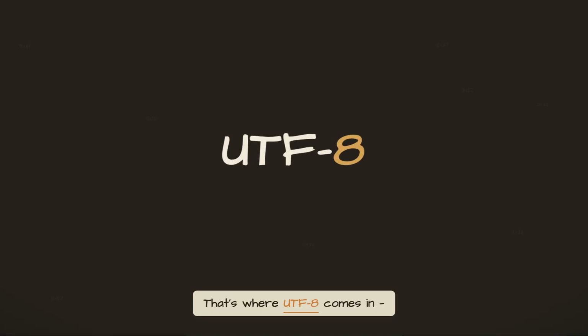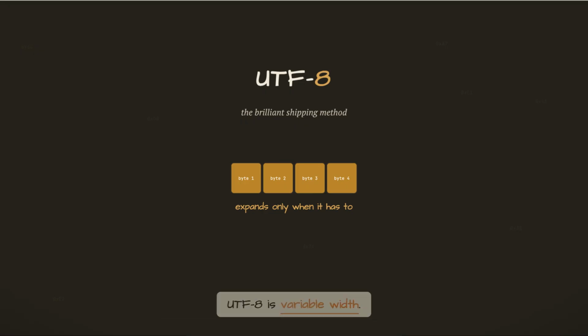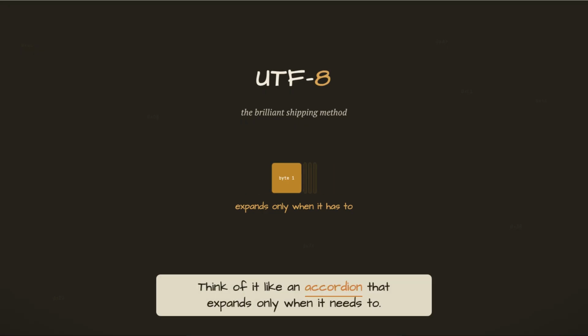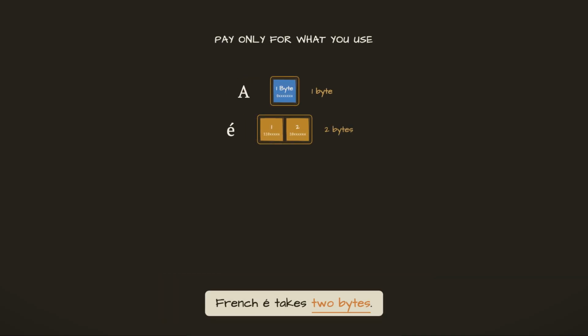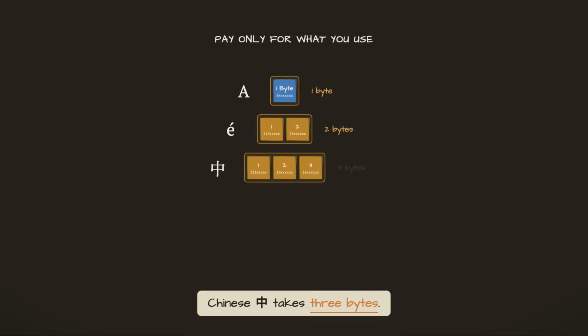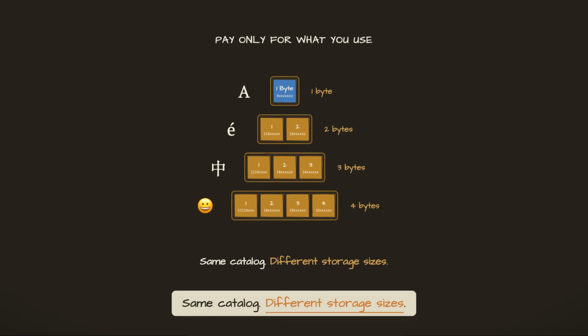That's where UTF-8 comes in, the brilliant shipping method for Unicode's catalog. UTF-8 is variable width. Think of it like an accordion that expands only when it needs to. English A takes 1 byte, exactly the same as ASCII. French É takes 2 bytes. Chinese zhong takes 3 bytes. An emoji takes 4 bytes. Same catalog, different storage sizes.